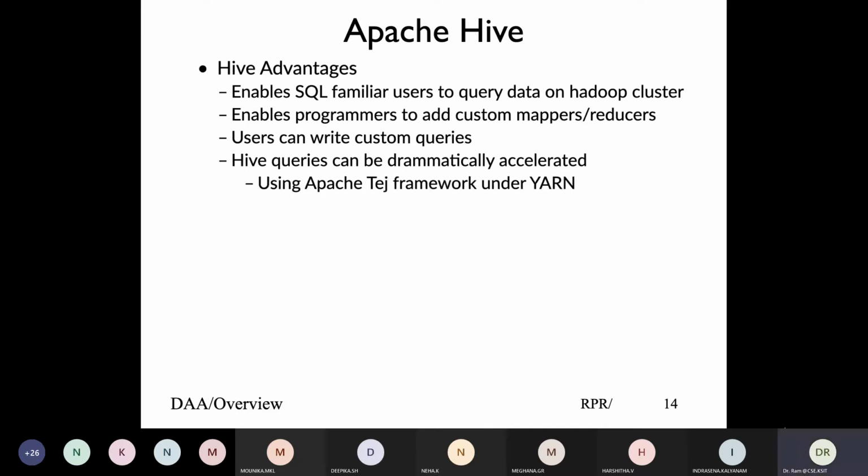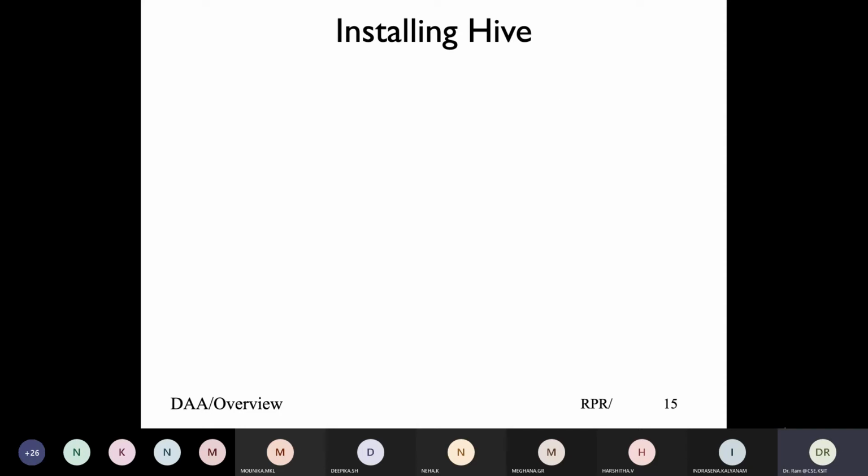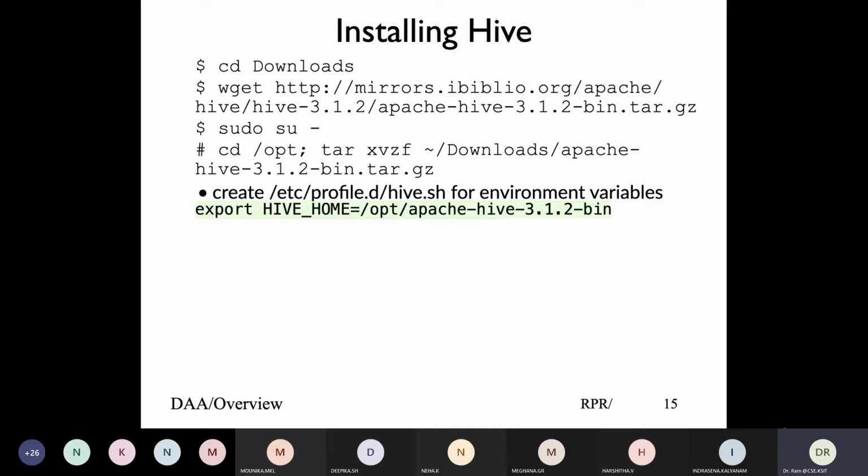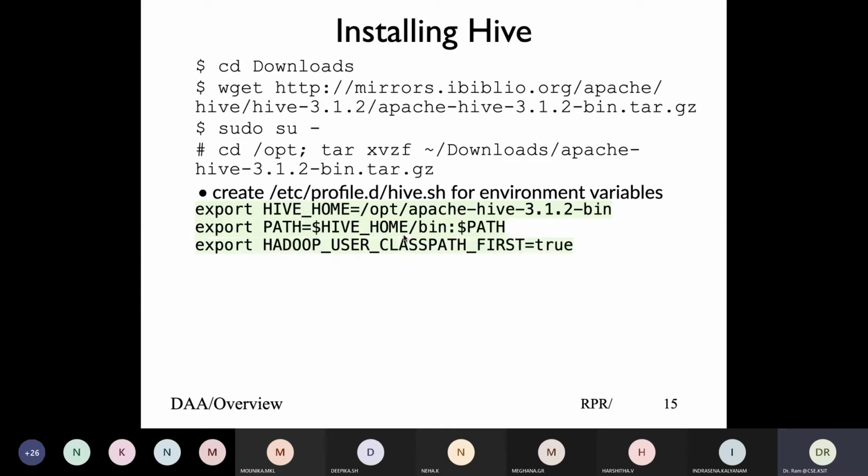Hive comes pre-installed with our Linux Hadoop minimal installation. But those who want to install it freshly, download it, untar it, create a file in /etc/profile.d, define the environment variable for Hive, HIVE_HOME, put it as part of the path, and define the Hadoop class so that you're going to use the Hadoop system.